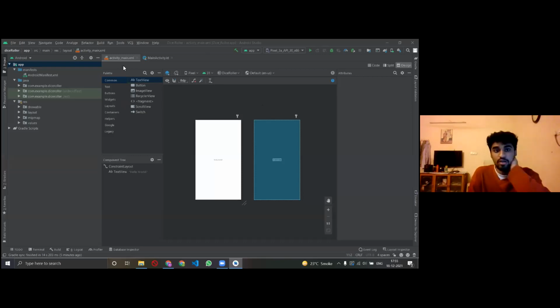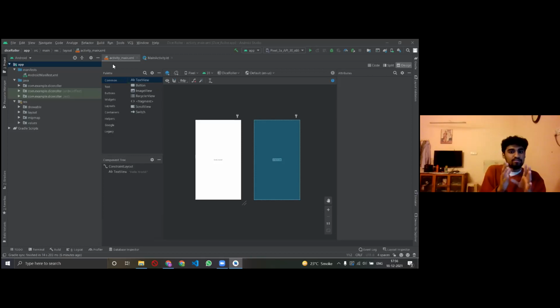Okay, moving on. I came to this place called activity_main XML. Why did I come here? What is this place? And why can I see a blue rectangle and a white rectangle? As I told you, before coding the app, I wanted to design it. I wanted to look into what it was. So I went into activity_main XML. This is where you're going to design your front end.